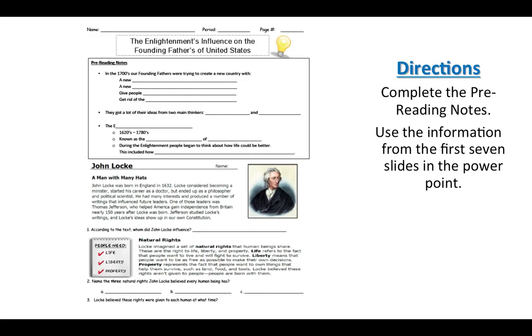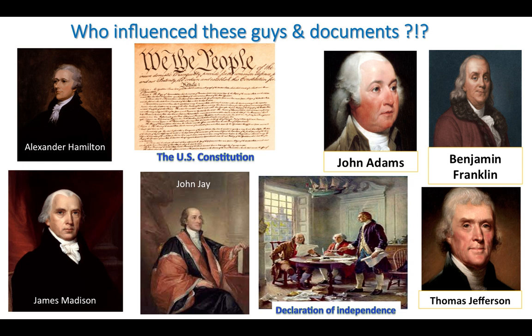The notes that we're using in class look like this, and the pre-reading notes are what we're going to start with right now. This is going to be page 11 in the notebook. So these are some of your founding fathers and some important documents that founded our country in the United States. So we have our U.S. Constitution, which is written by Alexander Hamilton, James Madison, and John Jay, and then the Declaration of Independence. There's an image of three of your founding fathers writing that Declaration of Independence, mostly penned by Thomas Jefferson, but also John Adams and Benjamin Franklin playing a role in that as well.